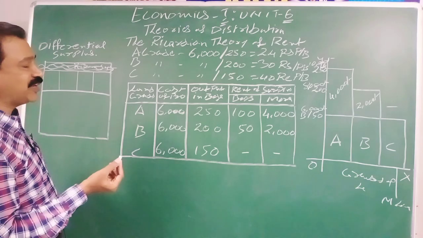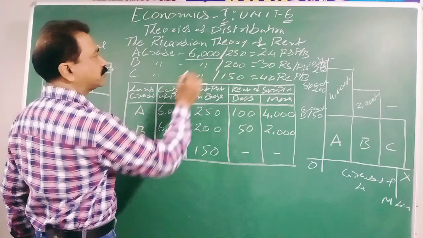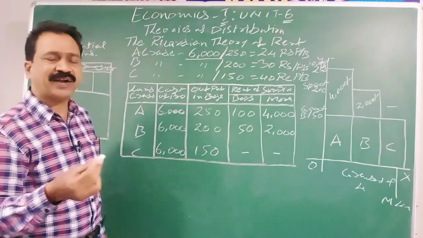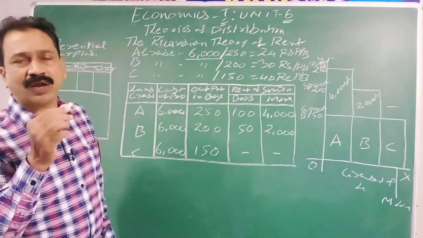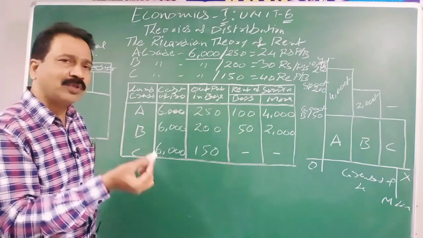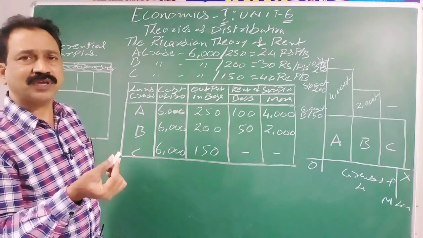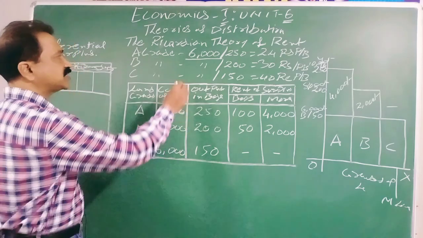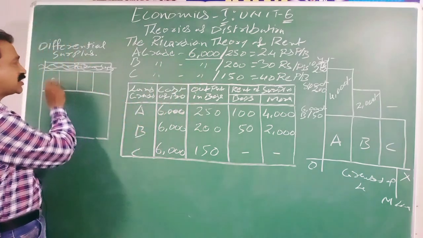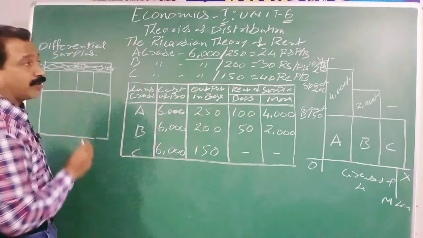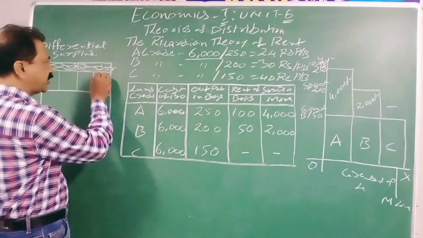They started cultivating the grains. For the grain cultivation, the expenditure, that is the cost, is 6,000 rupees. Whether it is A grade land, B grade land or C grade land, we are going to put the same quantity of fertilizers and expenditure on pesticides and seeds. Everything is going to be the same. The expenditure is the same, 6,000 rupees cost. By spending 6,000 rupees from each land piece, let us say 10 acres of land.